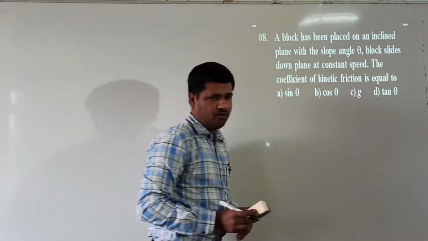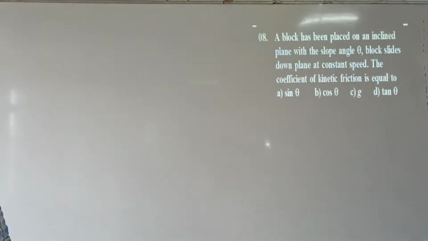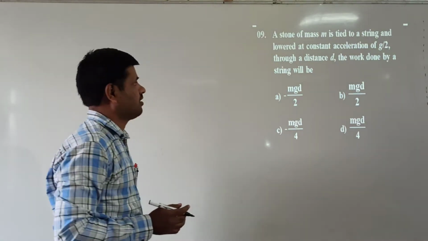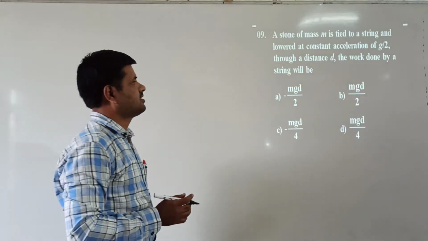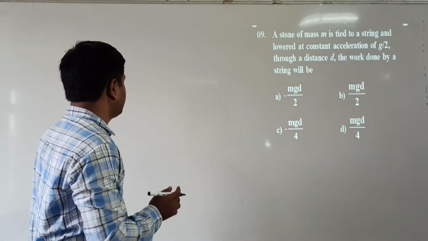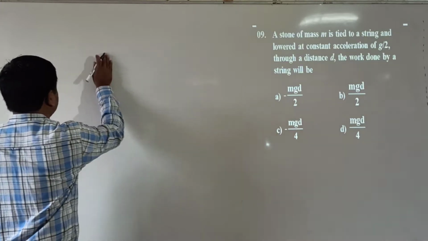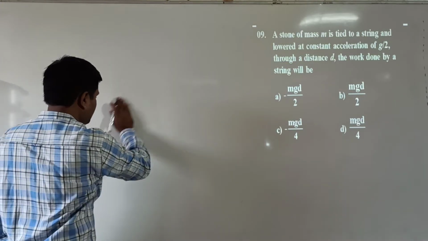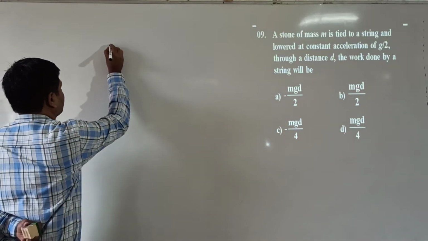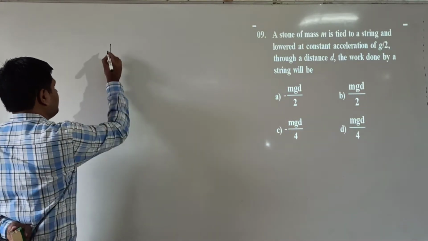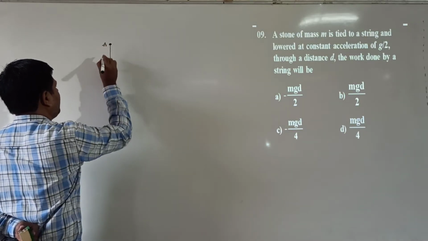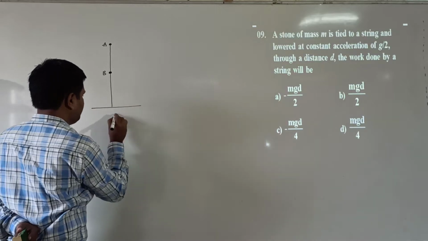Next we go to question number 9. A stone of mass m is tied to a string and lowered at constant acceleration of g by 2 to a distance d. The work done by the string is, listen here. In order to find the work done, first we have to find the initial energy and final energy. First the stone is here at A, this I am taking as B, and this will be the ground.